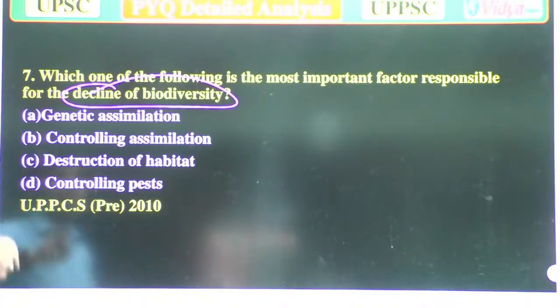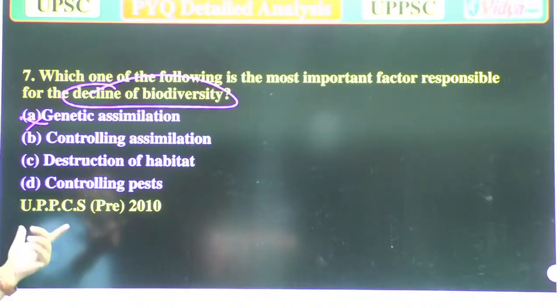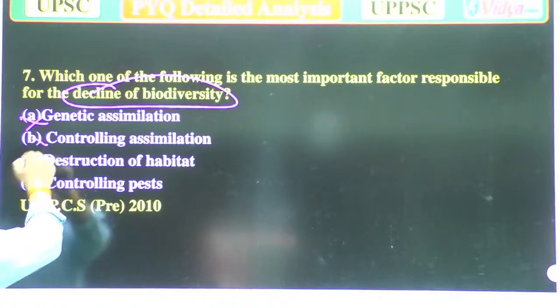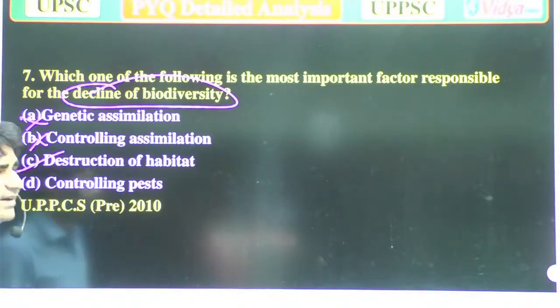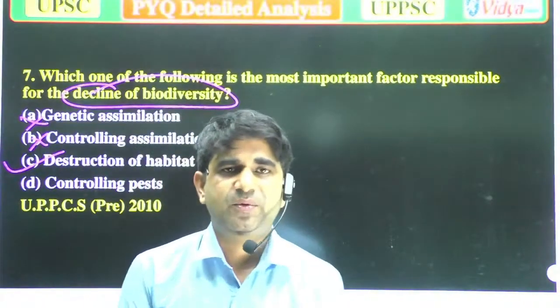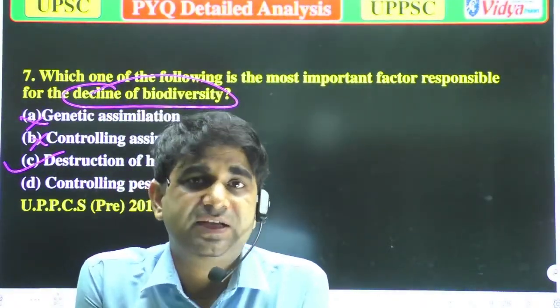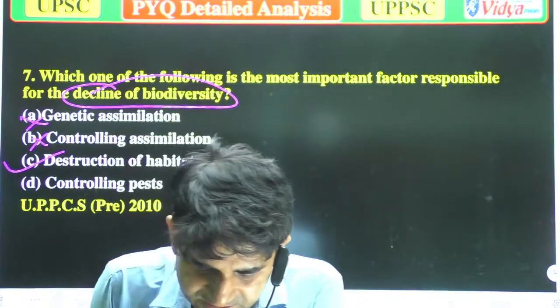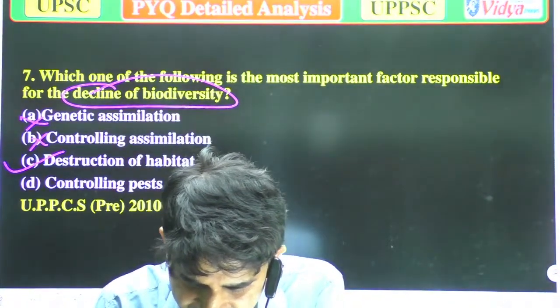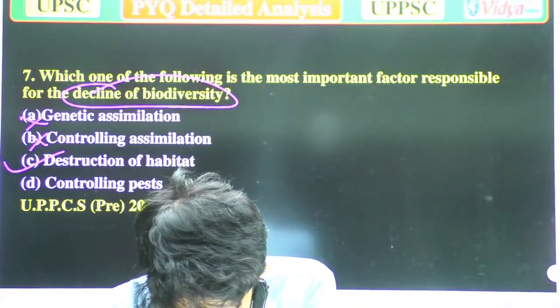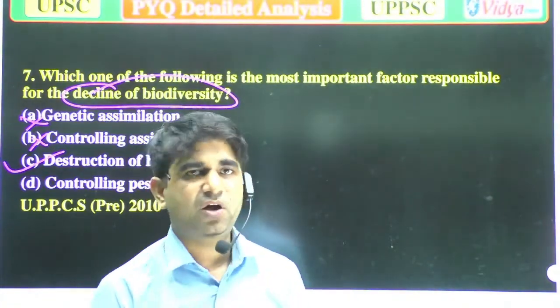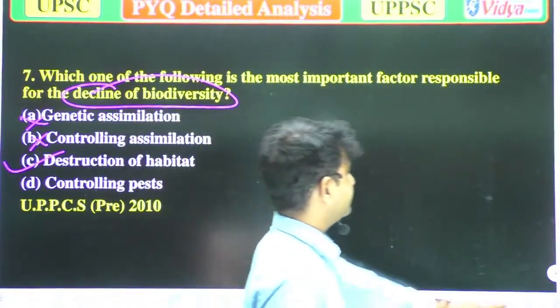A, genetic assimilation. No, that's not the correct answer. Controlling assimilation is also not the correct answer. But the correct answer is destruction of habitat, because when there is destruction of the habitat of any organism, that will decrease the biodiversity, which is most important. Now we'll move to the next question.